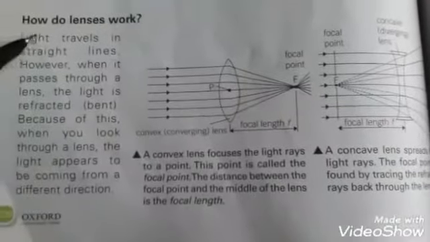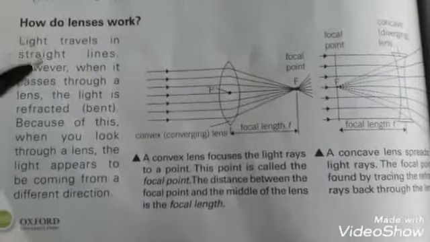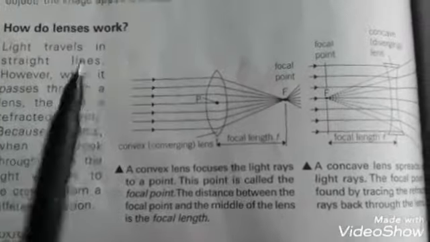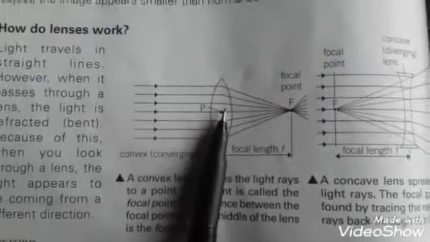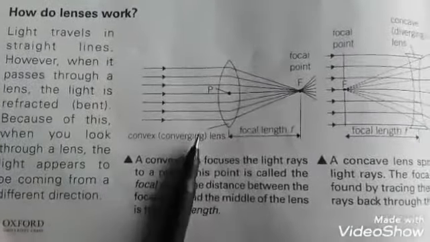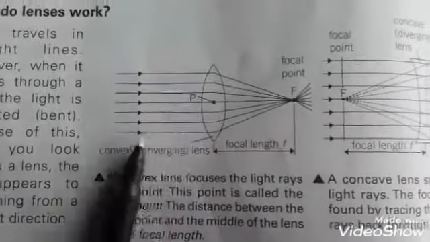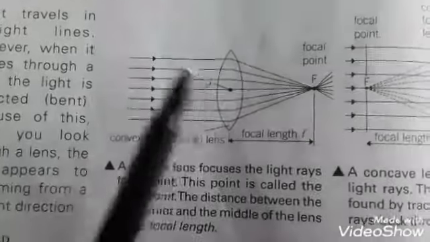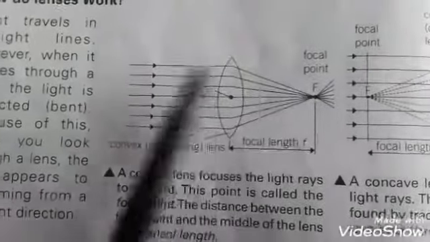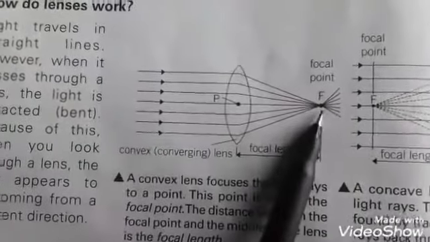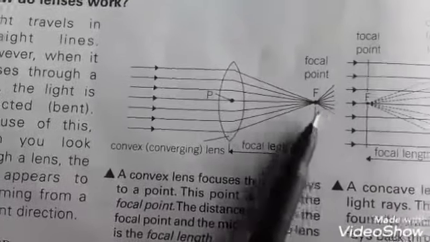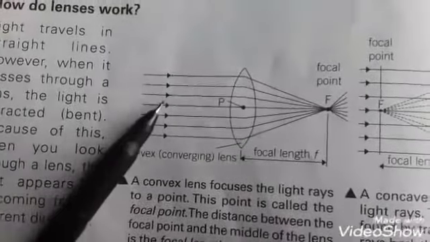Now we are going to discuss the functions of lenses, meaning how lenses work. Students, as we know, light travels in straight lines, however when it passes through a lens the light is refracted, bent. In this figure you can see a convex lens. This convex lens focuses the light rays to a point. This point is called the focal point.